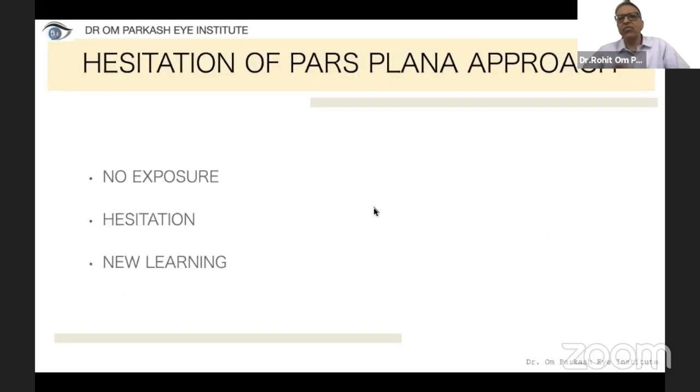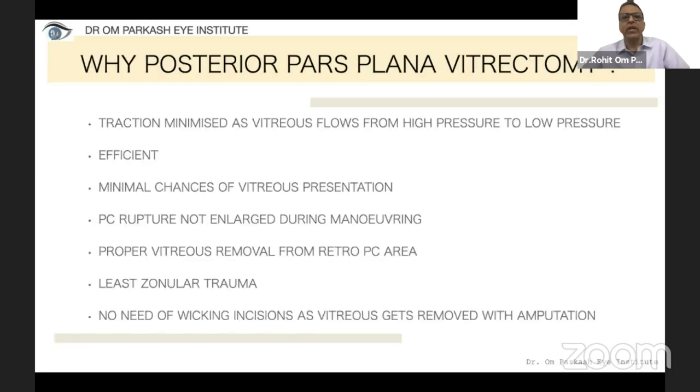But we have a hesitation for the pars plana approach because in our post graduation days, we at times do not have adequate exposure. Since we do not have adequate exposure, there is hesitation. We feel that it's rocket science because it involves new learning. So why is posterior vitrectomy important?